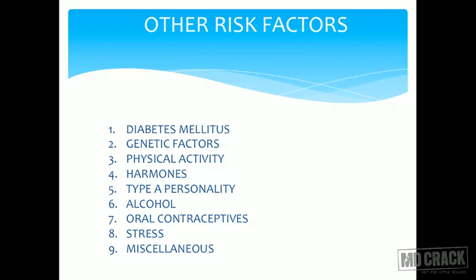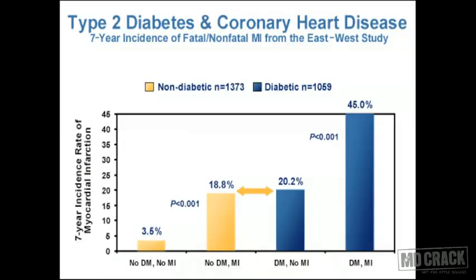Next in line is alcohol. We'll see the effects of alcohol. Oral contraceptives, as discussed in hormones. Stress. We also had seen the same thing in the epidemiology chapter. Stress is a positive contributory factor and CHD was one of the examples which is exaggerated by stress. Do you remember the other diseases? We had talked about bronchial asthma, we had talked about psoriasis, we had talked about CHD. So these are classical examples which are exaggerated by stress. Here you have a slide showing the correlation between diabetes and CHD.